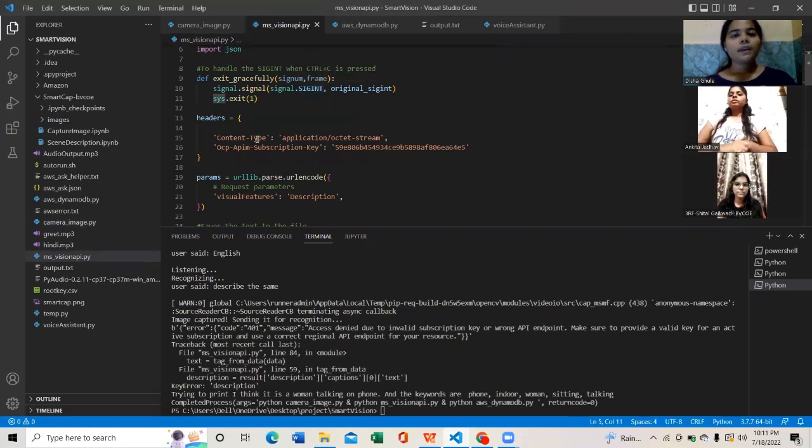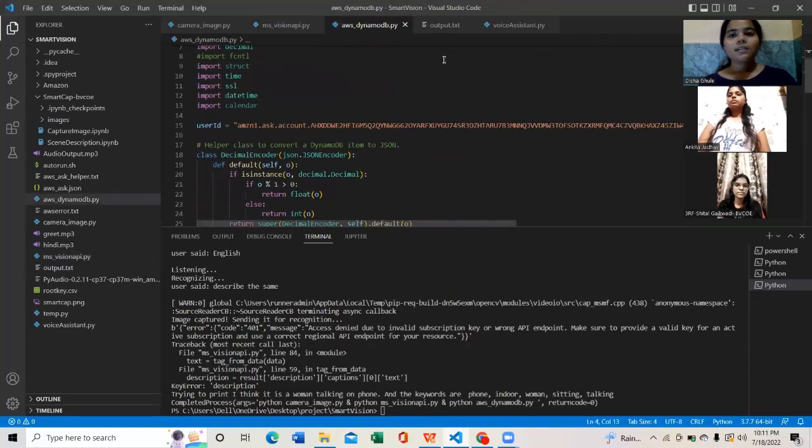In this, the Microsoft API uses a request-response type of model to describe the image and give the keywords. Then once the image is recognized, the description is stored in the output.txt file. And once this text is stored in the output.txt file, it can be stored in the cloud using AWS DynamoDB.